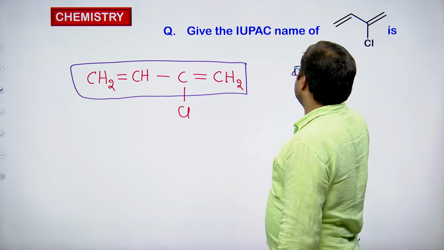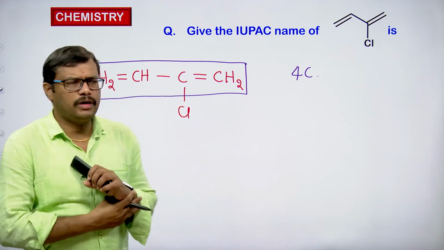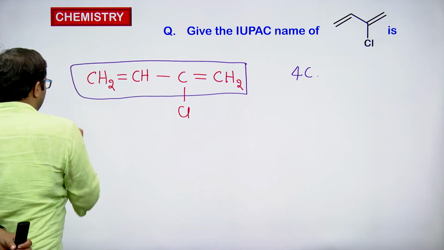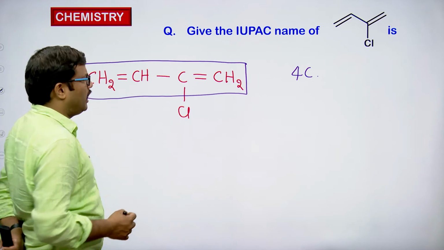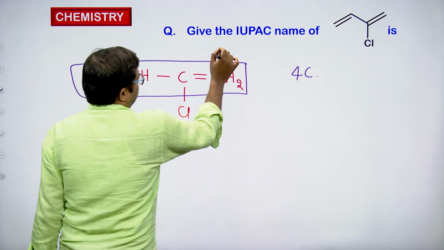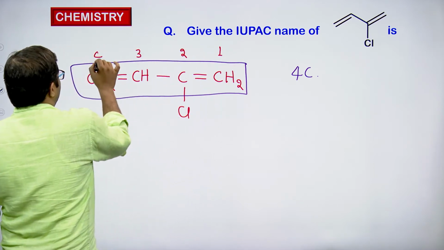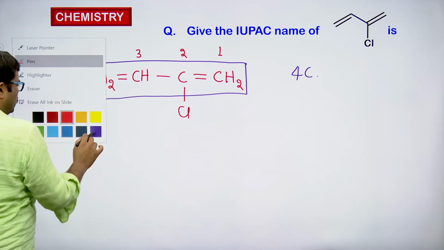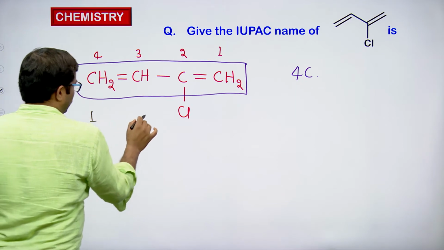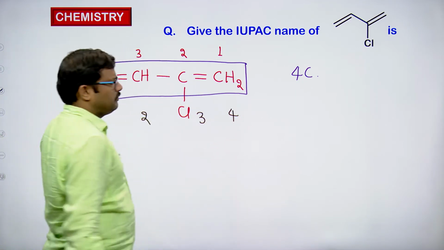So 4 carbons are present in the longest continuous carbon chain, so it should be but-. Okay, and if you observe here, we have to give the numbering to the carbon atoms starting from one side. Of course, we can go in both directions. I will write 1, 2, 3, 4. Or we can also number the other way around, this way 1, 2, this carbon gets the 3rd position and the last carbon gets the 4th position.